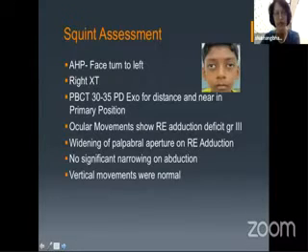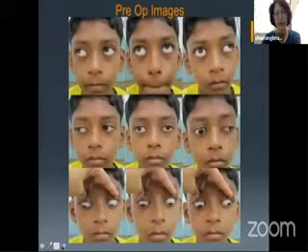There was a right exotropia. The prism bar cover test was about 30 to 35 prism diopters for distance and near in primary position. The ocular movements showed right adduction deficit of grade 2 to 3, and there was a significant widening of palpebral aperture on right adduction. There was no significant narrowing on abduction. Vertical movements were normal. So these were his nine gaze photographs.